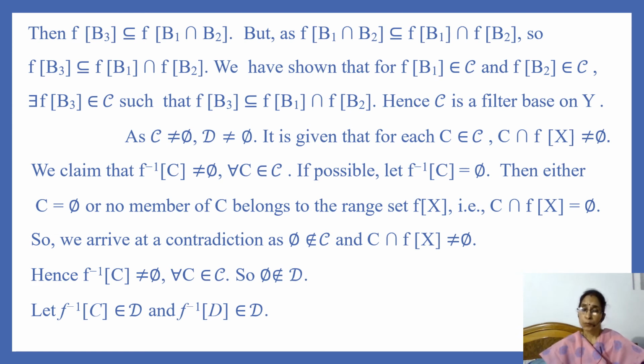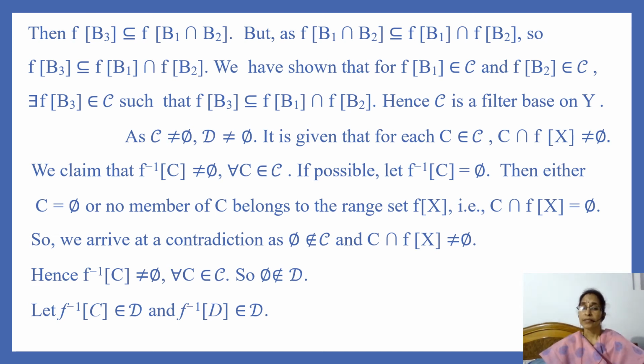But both the cases are not true. So we arrive at a contradiction, as the empty set doesn't belong to C and C intersection F image of X is non-empty. Hence, the inverse image of C under F is non-empty for every C in C.